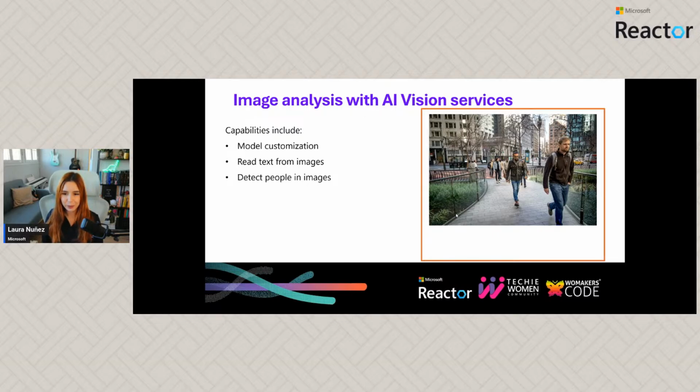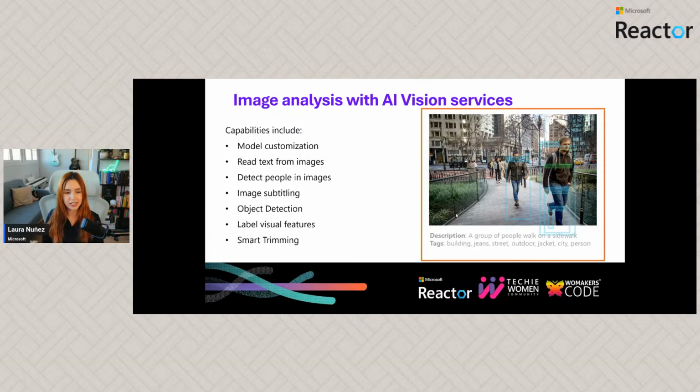We can detect people in images. So here there's a person. I don't know who it is, but there's a person in here. We can subtitle the image, so generate a caption. We can detect objects in the picture. So there's an apple here. And well, we can generate tags, and we can even crop it so we only show the most interesting region of the picture. So we can do this kind of thing, okay, with image analysis in AI Vision.